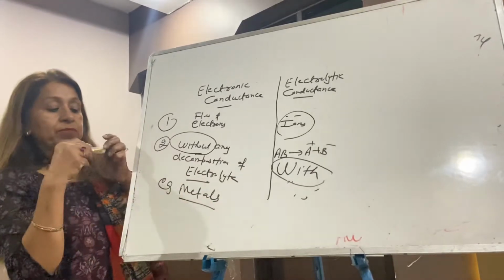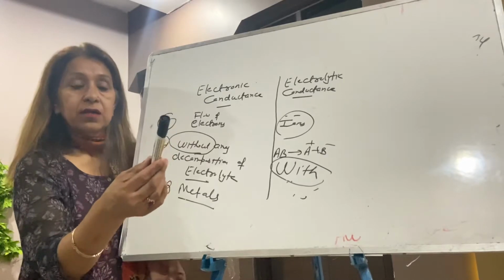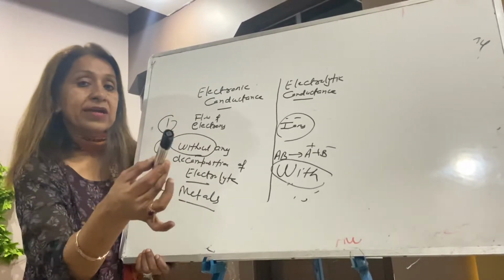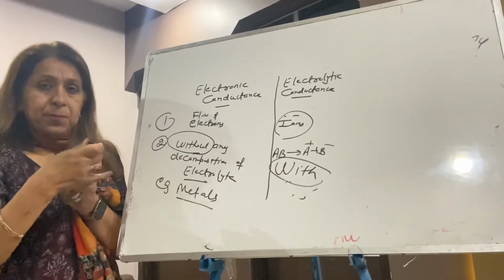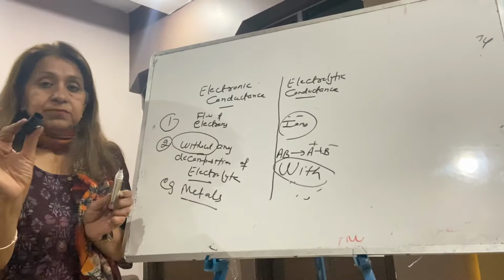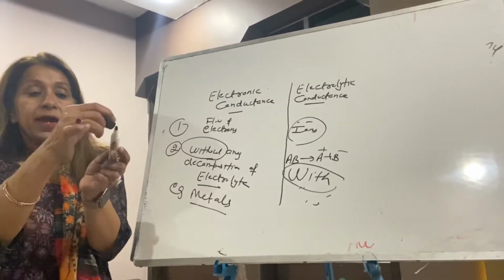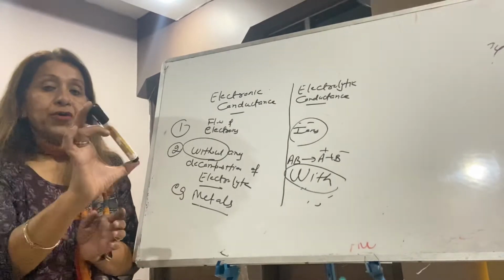Let it be NaCl. NaCl is a poor conductor, a bad conductor of electricity, until it breaks up into sodium and chloride ions. When the ions form, then the ions will carry current. But NaCl in solid form is not a conductor.